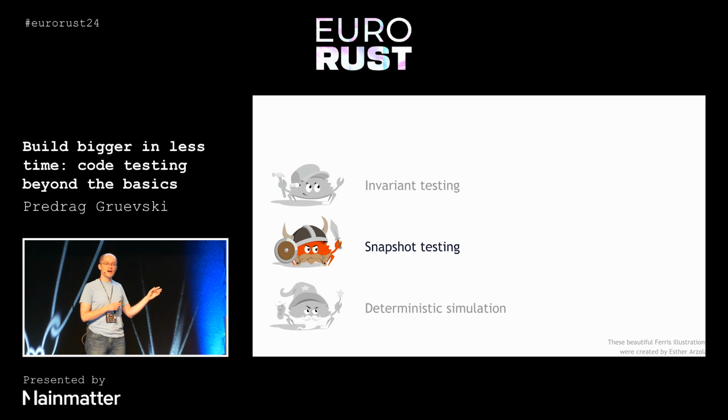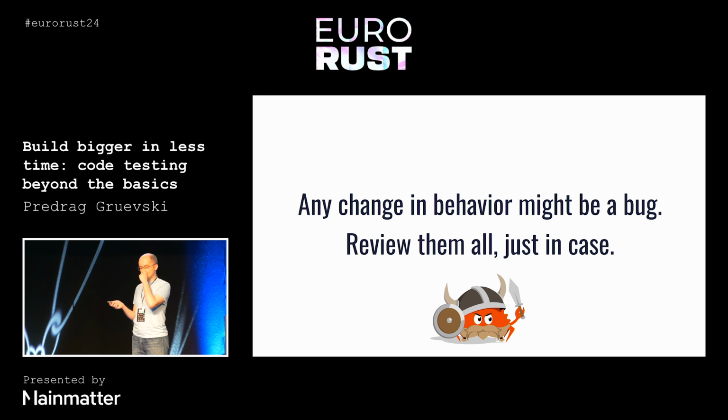So with invariant testing out of the way, let's dive into snapshot testing. The idea behind snapshot testing is that any change in behavior in our program might be a bug. It might not be, but it might be a bug. And so we want to review all of them just to be sure.